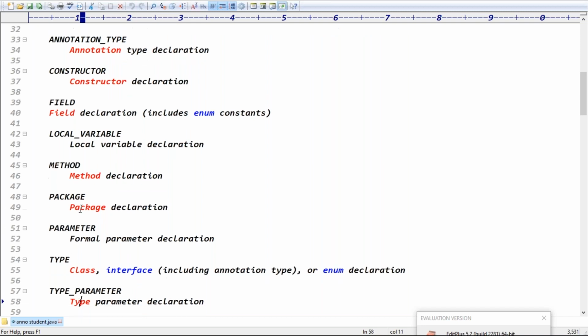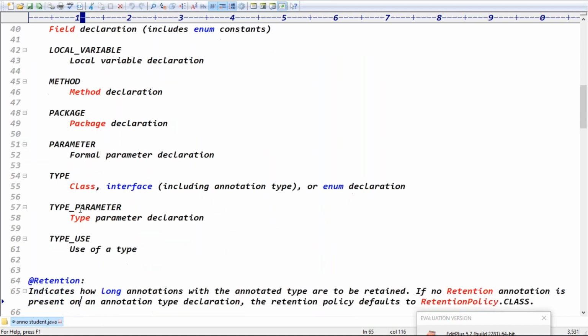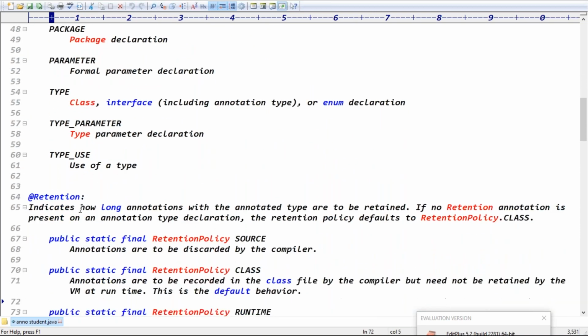Target contains this many parameters. Retention policy indicates how long the annotation will be retained, that is, how long the annotated type is to be retained. How much time will it be available? In total there are three retention policies: source level, up to class file level, and runtime level.